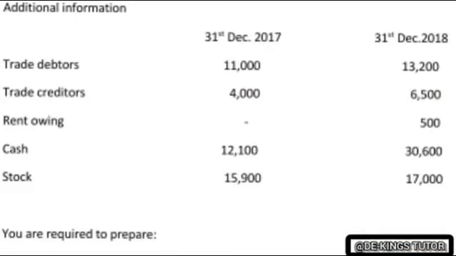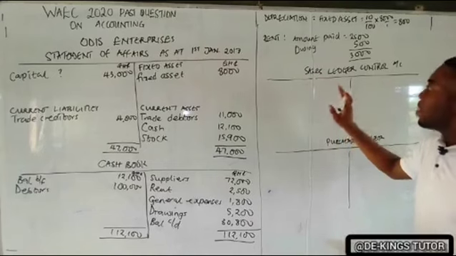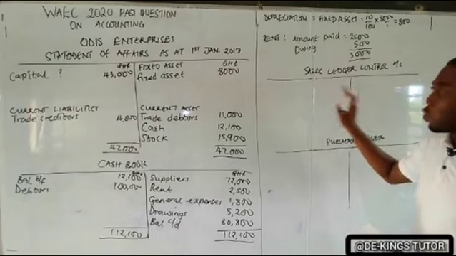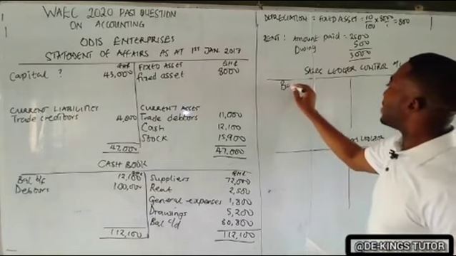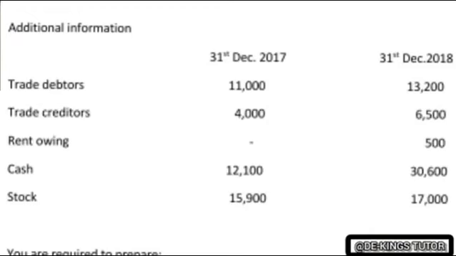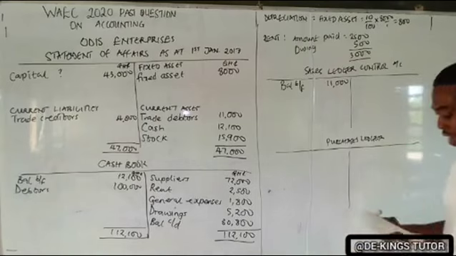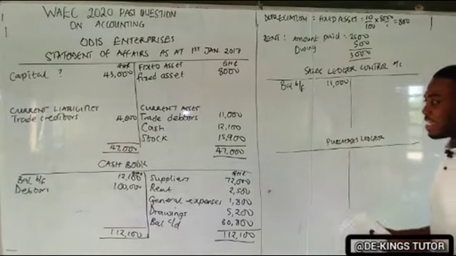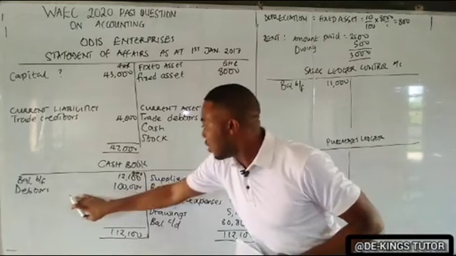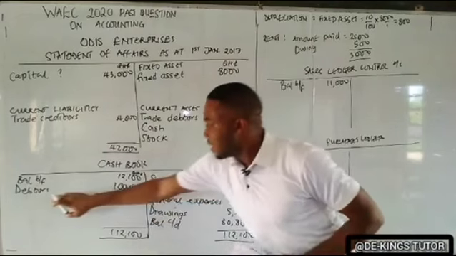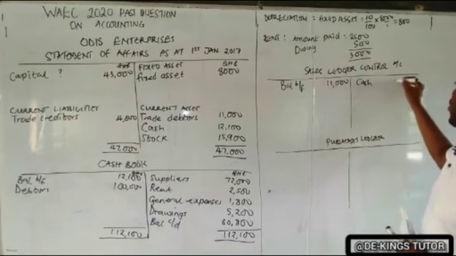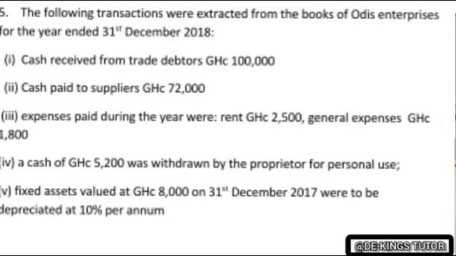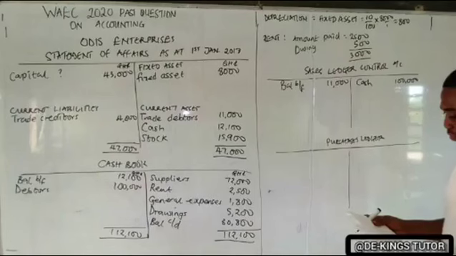Okay. So in this, if you check there, we have the sales, that is the debtors amount for 31st December 2017. So anything that concerns debtors comes here. All debtors have debit balance. So the balance that was brought for the trade debtors, 11,000, will be treated as the balance brought forward. 11,000. Okay? While the next one said debtors paid 100,000 cash. So it means the corresponding entry comes here. It means cash 100,000 was paid by the debtors, so it is going out.